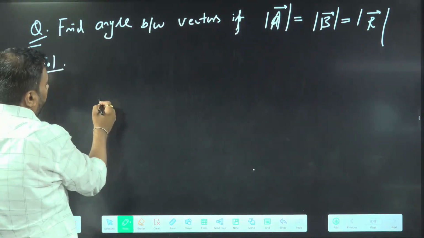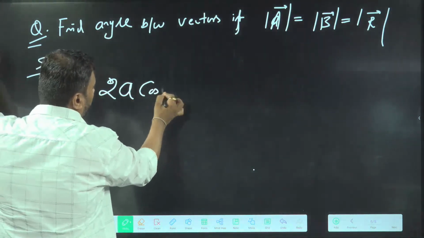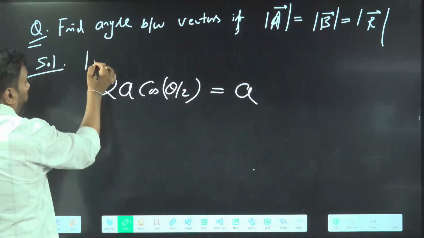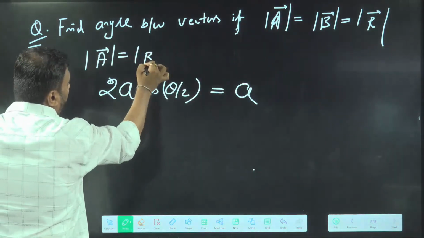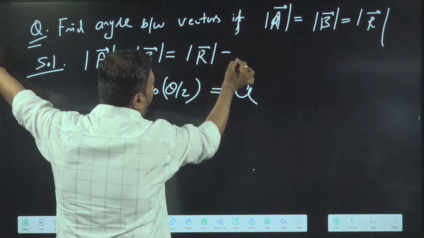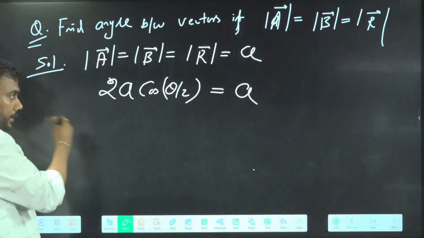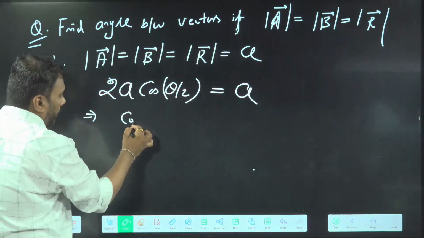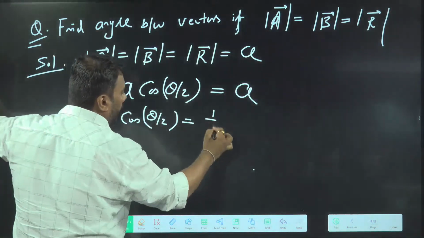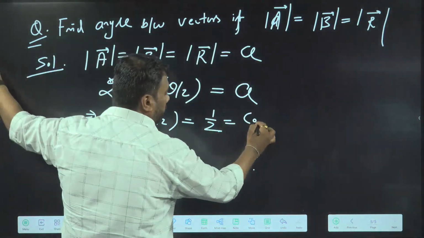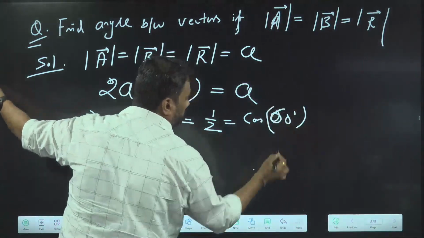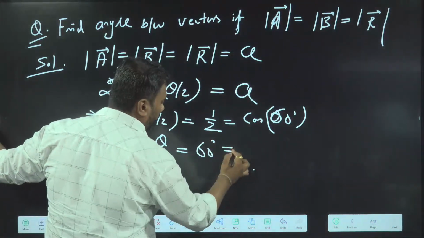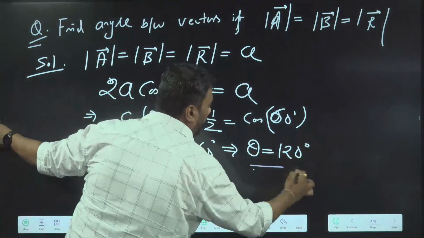So when the vectors have the same magnitude, the resultant is 2A cos theta by 2. And they are saying this also has the same magnitude. I am assuming magnitude of A, magnitude of B, magnitude of R, all are the same, A. So we can solve this equation. A and A are cancelled, so I will get cos theta by 2 as half. That is cos 60. So cos theta by 2 equals cos 60, so theta by 2 is 60, or theta is 120.